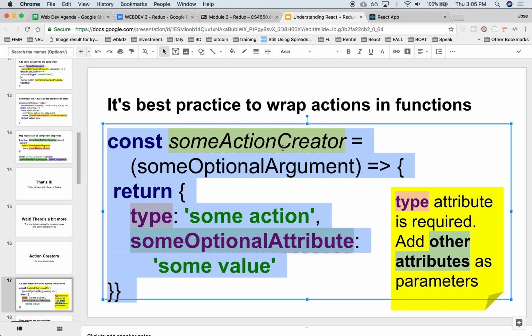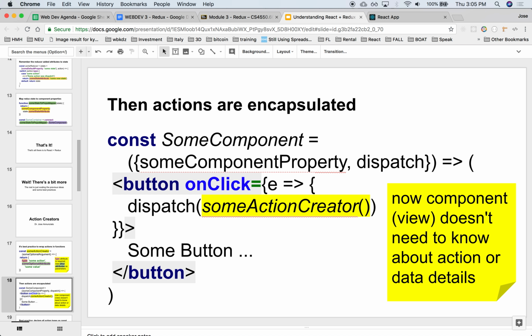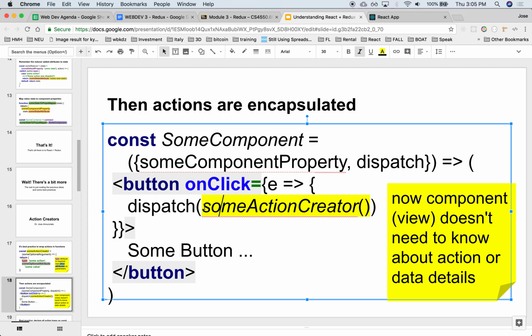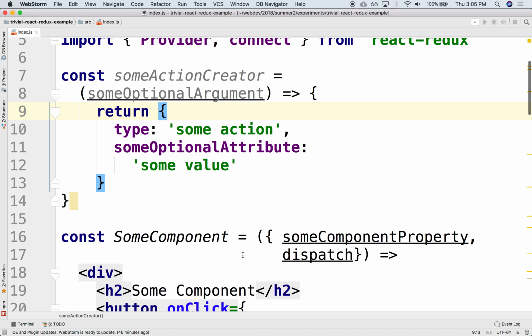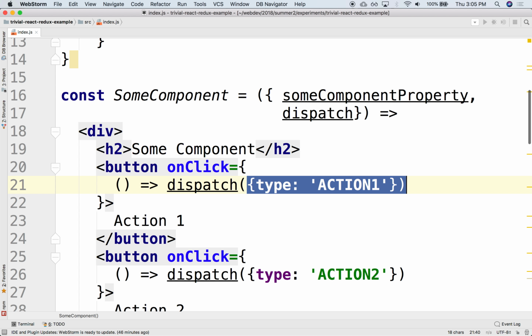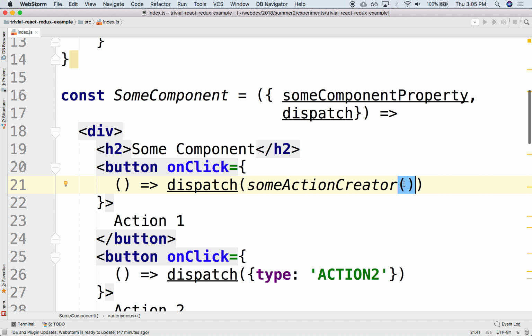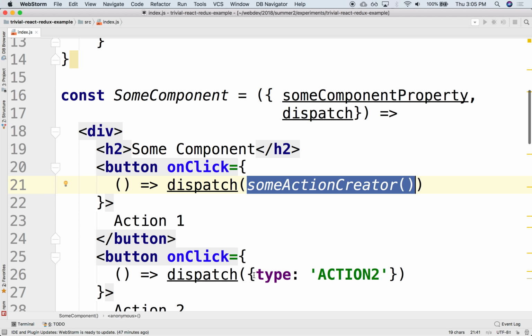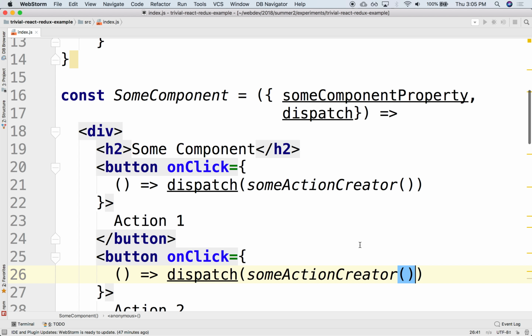So now that I have the action creator, we can now use the action creator in dispatch. So instead of creating the action here from within my component, I can now use the some action creator. So for instance, now I can use here dispatch some action creator. Maybe give it an argument. I can give it an argument here, and pass it different arguments.